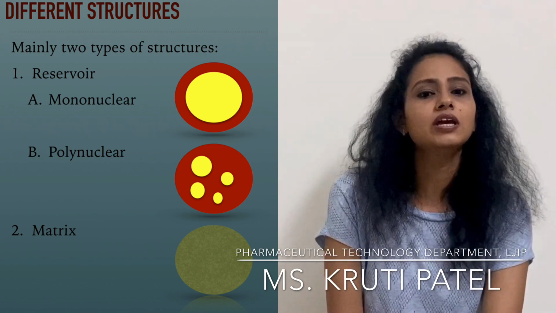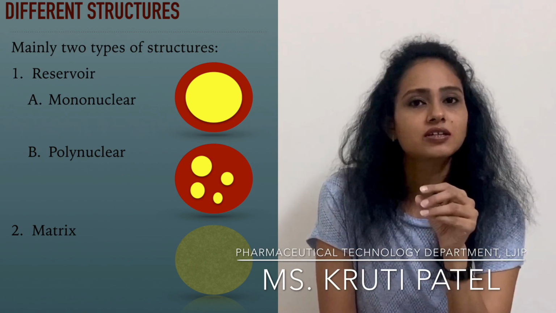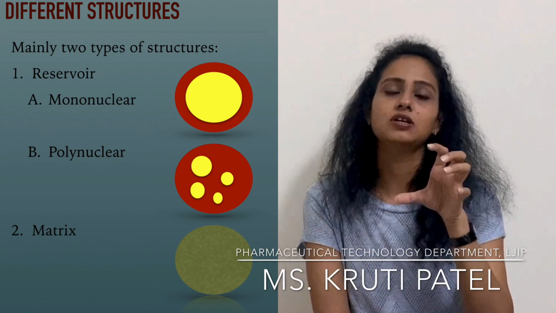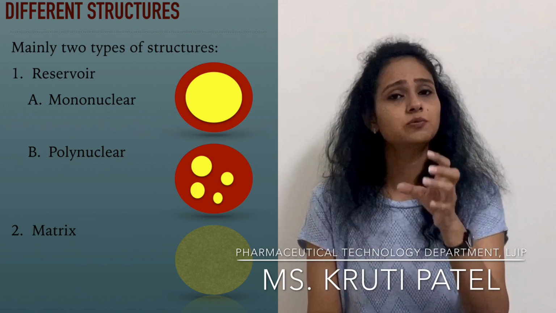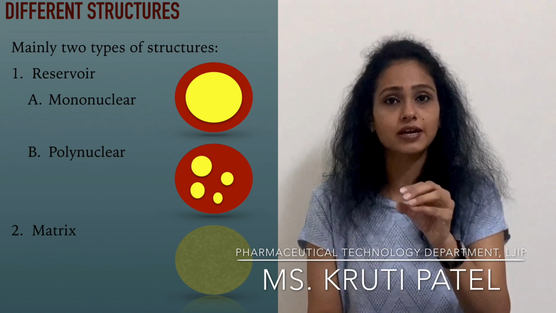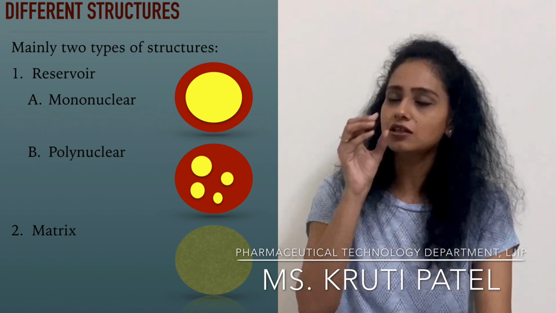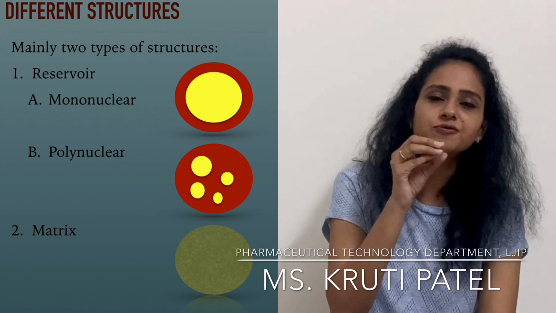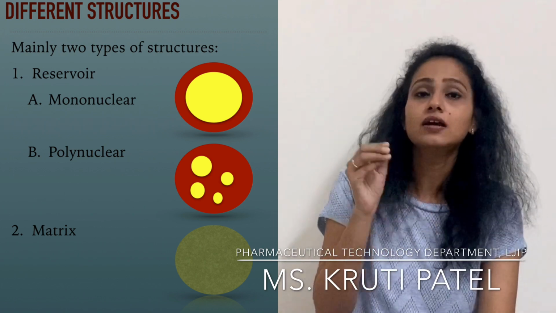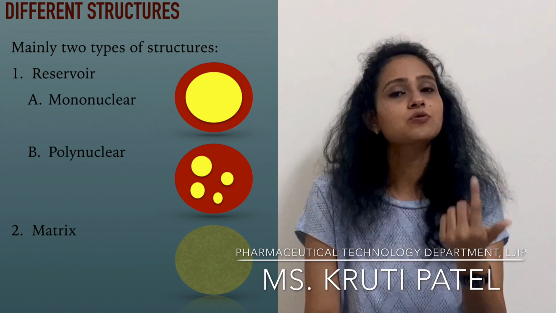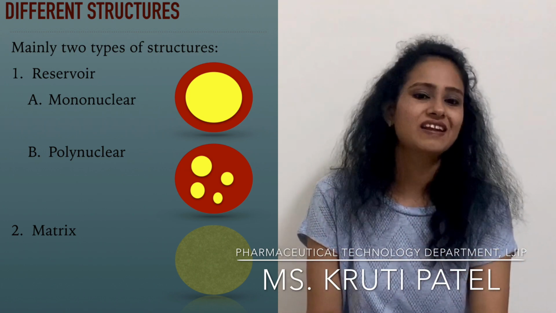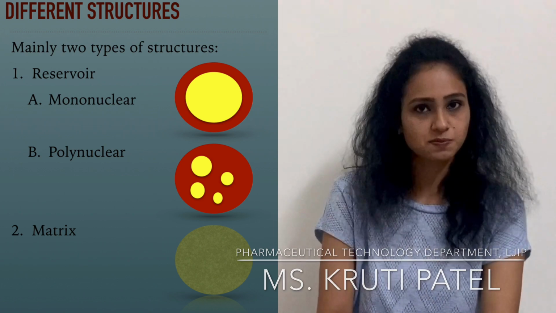And second is polynuclear, where poly means more than one. So there will be more nuclei containing drugs. There are a number of different microcapsules which are coated in a single polymer. That is known as the polynuclear type of reservoir. And last is matrix, which I have already explained.